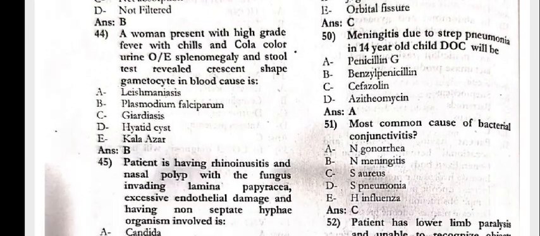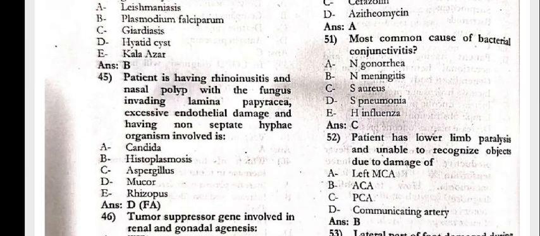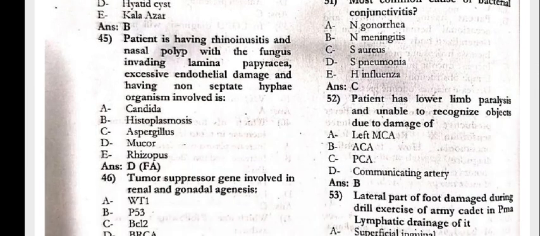A woman presented with high grade fever, chills and cola urine examination, splenomegaly, and the stool test revealed crescent shape gametocyte in the blood. Cause would be Plasmodium falciparum. The patient is having rhinosinusitis and nasal polyp with the fungus invading lamina papyracea, excessive endothelial damage, and non-septate hyphae. Organism involved is the Mucor.